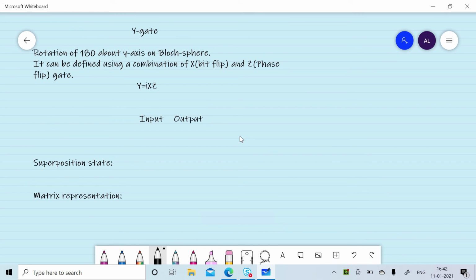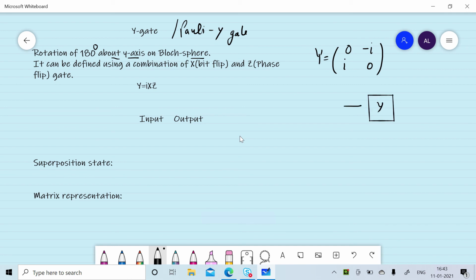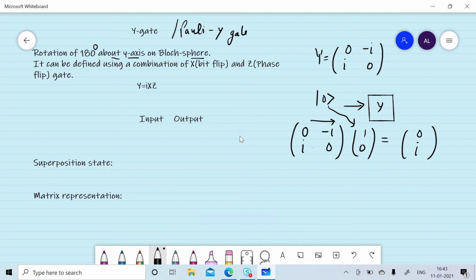Y gate is also known as Pauli Y gate. It can be considered as a rotation of 180 degrees about the y axis on the Bloch sphere. Y gate can be represented by the matrix notation [0 -i; i 0]. If we give a qubit in 0 state to the Y gate, 0 state can be represented by [1 0]. We will get [0 i], and it is nothing but i in one state.